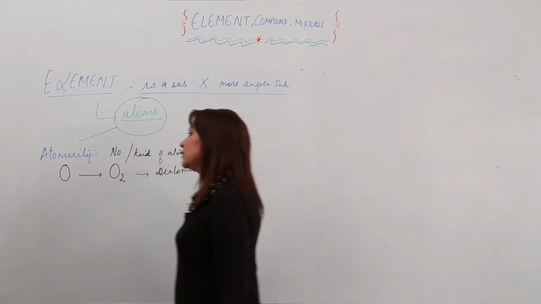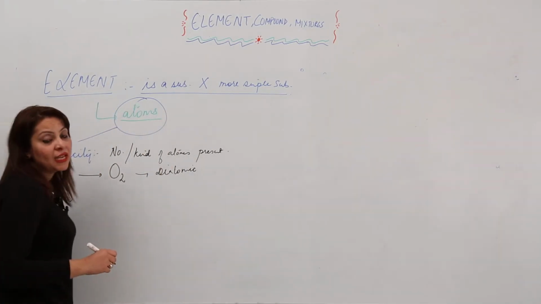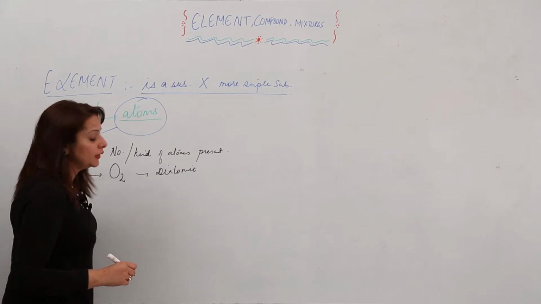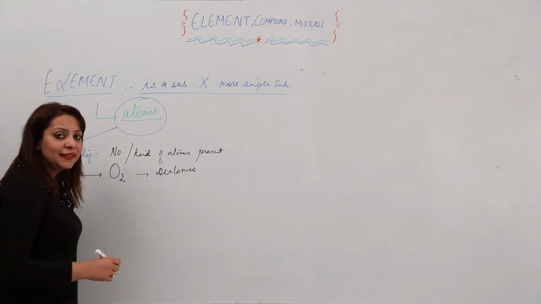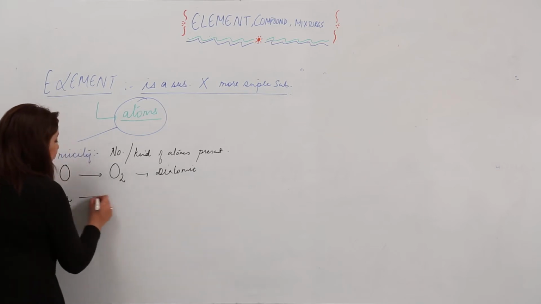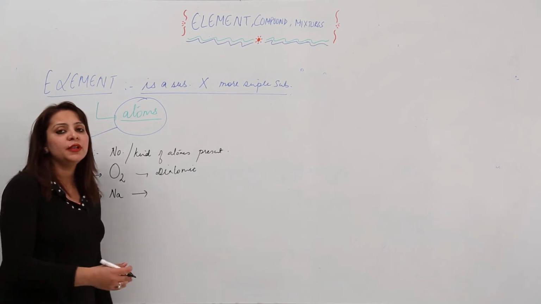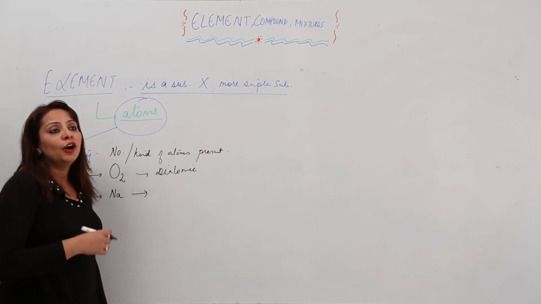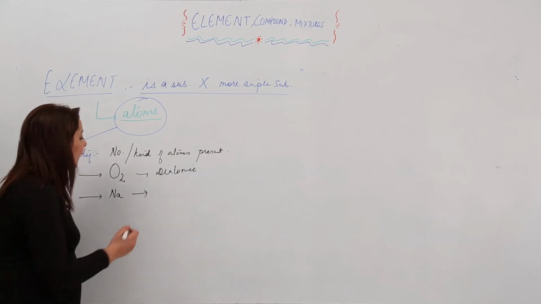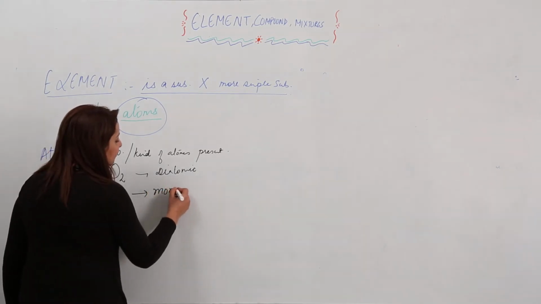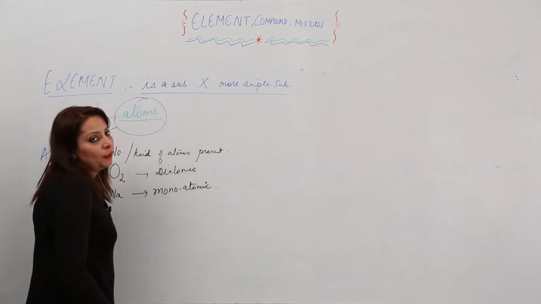Similarly, take the example of sodium. We know the symbol of sodium is Na, derived from its Latin name natrium, right? How does sodium exist in nature, do you have some idea? Sodium exists in nature as Na. It does not form a molecule at room temperature. So one atom can individually exist, therefore it is called monoatomic.